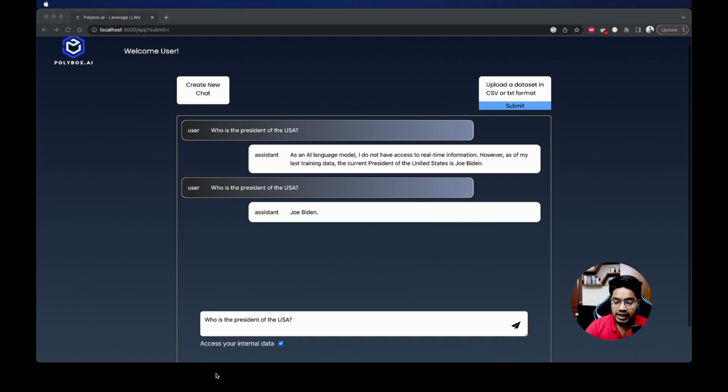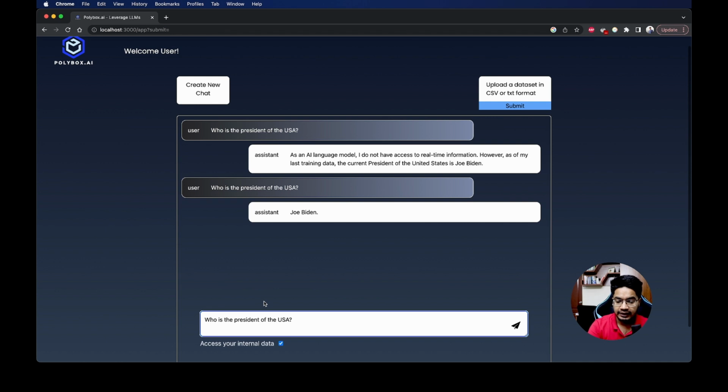Now if I ask a slightly different question, which is related to what is inside the internal data set. The internal data set is basically a speech given by a US congressman, about 700 lines, and it contains some information regarding these facts. I'm going to ask who sought to shake the foundations of the free world.